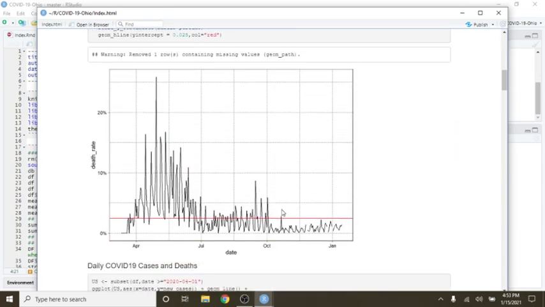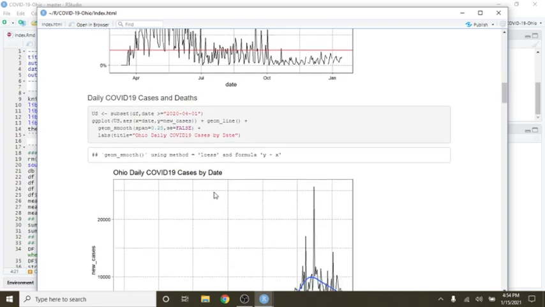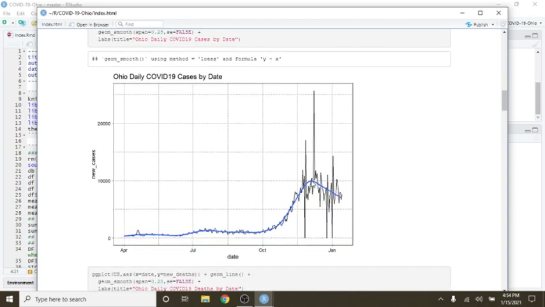So let's take a look at the mortality. Once again, this is the average mortality rate, which is about 2.5%. What this means is that the mortality ratio in Ohio is less than its own average, which is good news. Now, why is it this way? We can tell because of this declining trend here. We have to ignore the spikes and valleys because those can be caused by any number of reasons.